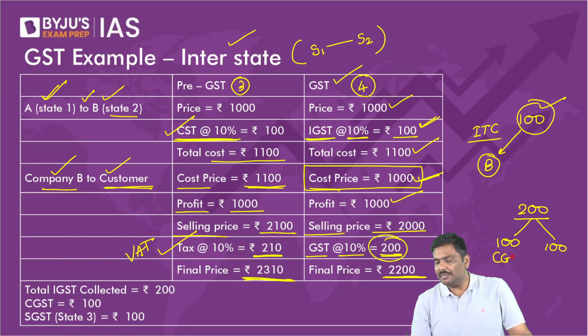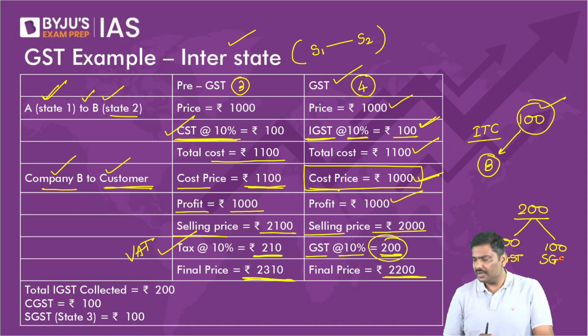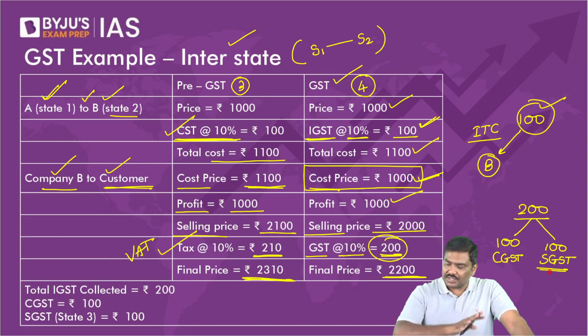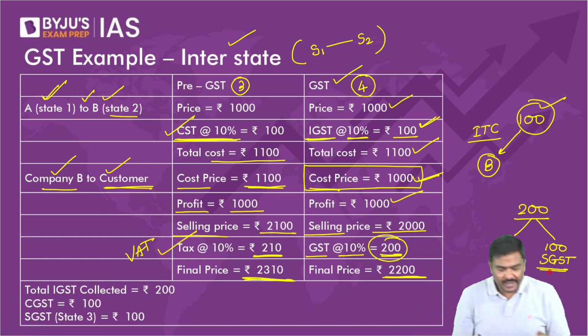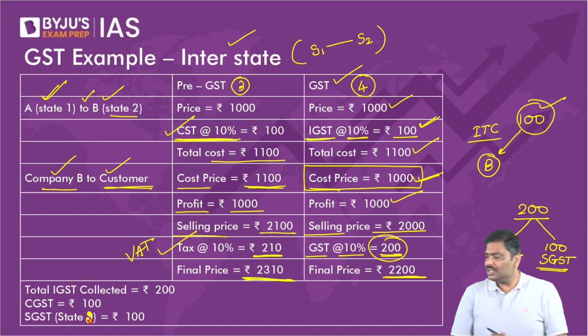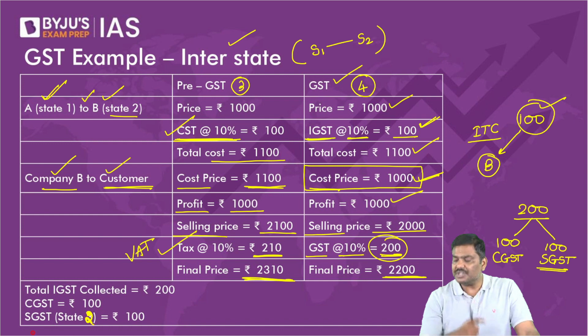Now please tell me, 100 rupees SGST will go to which state? Will it go to state one or state two? It will go to state two, where the consumption of the good has taken place.